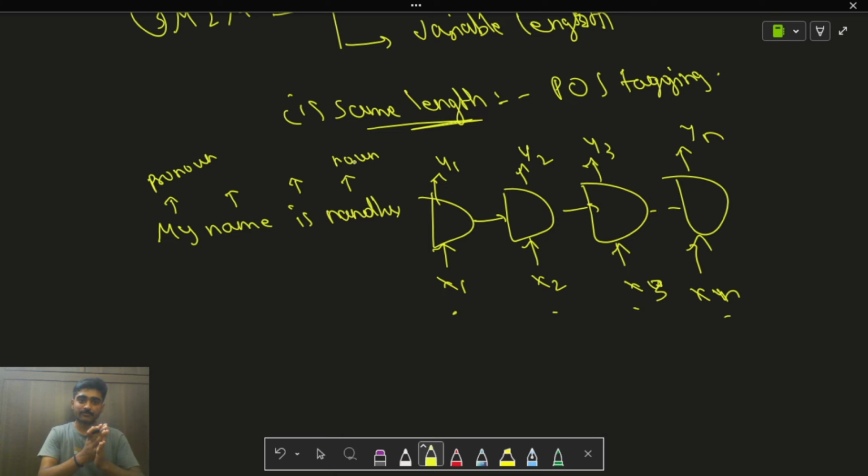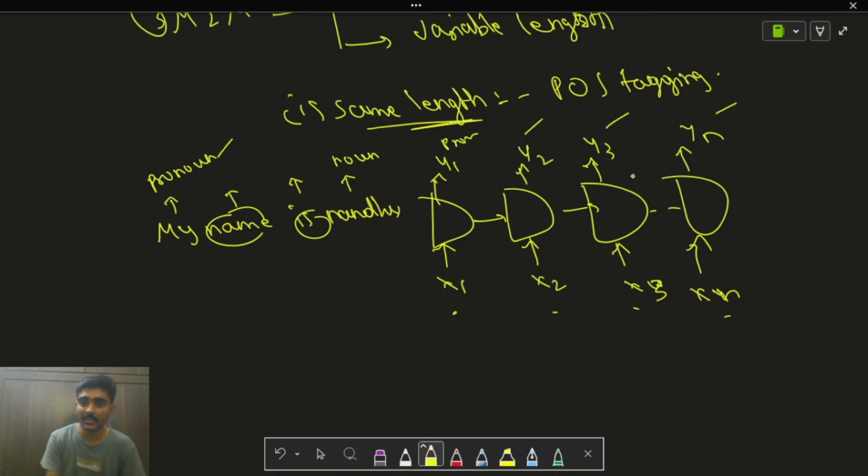So first I'll be sending, you can see that I'm sending a word by word sequence into my recurrent neural network, and the word by word output is also being generated. For my, one part of speech is being generated at the output. Let's say y1, this is pronoun, and y2, the part of speech of name comes over here, and the part of speech of is comes over here, and the part of speech of Nandu comes over here. So in this way output will be generated.